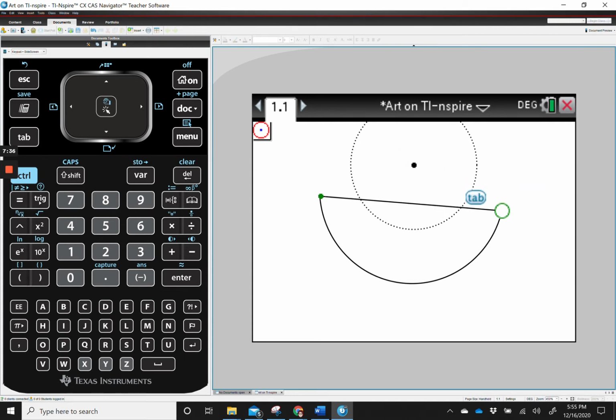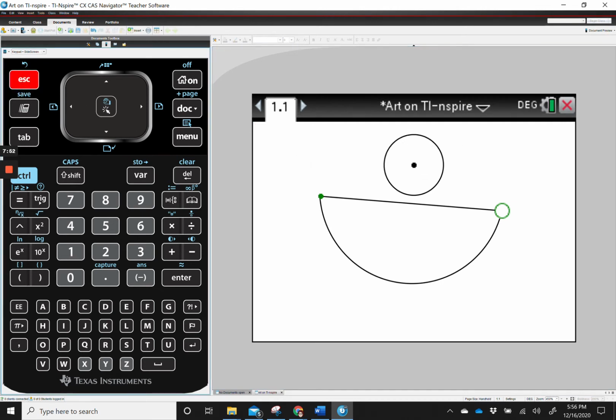Now you can change how big it is after you put it on the page. So say this is how big I want it to be right now. I'm going to click here. You can press the enter button or the center of the click pad and click. And I'm going to press escape to quit drawing circles. So I can grab the center of the circle and move it anywhere I want it.